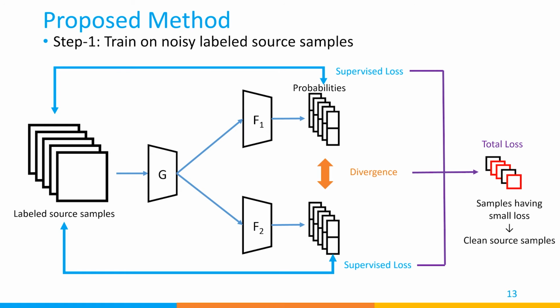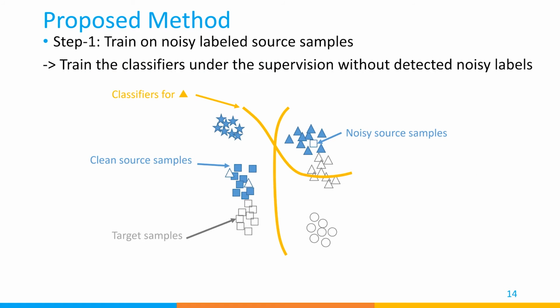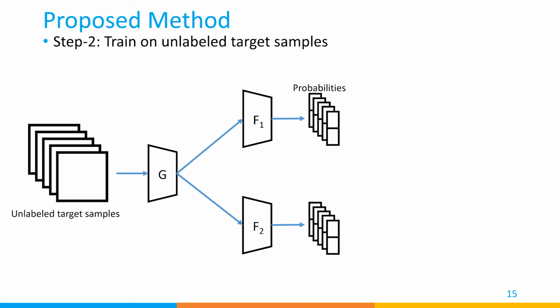We choose the samples having small loss as the clean source samples to update the whole network to avoid the effect of noisy samples. This is a figure that shows the first step. The blue samples are source samples and gray samples are target samples. We built two classifiers by ignoring noisy source samples having large loss. Then we trained the network with unlabeled target samples.